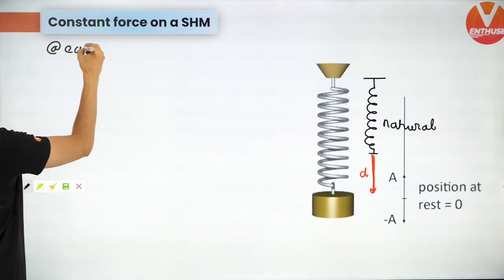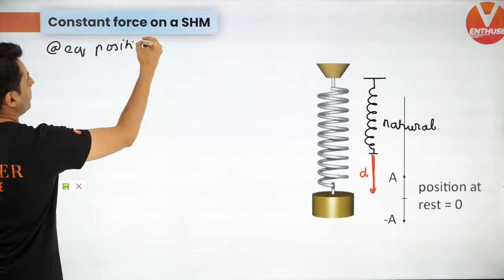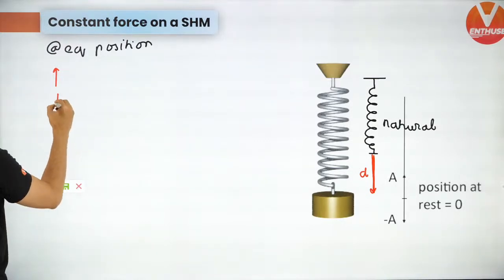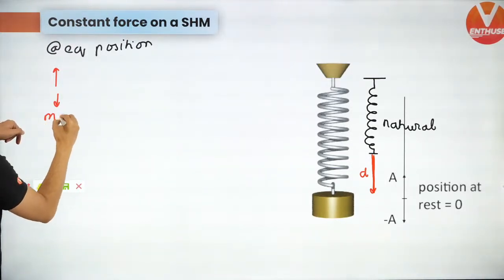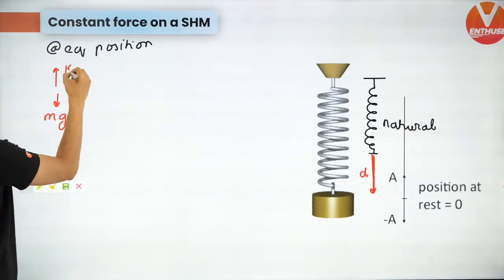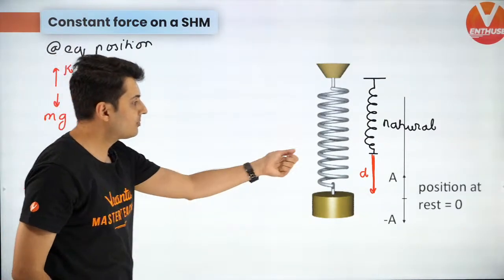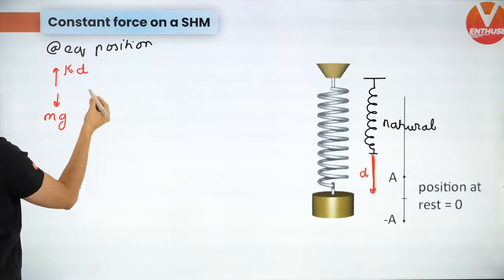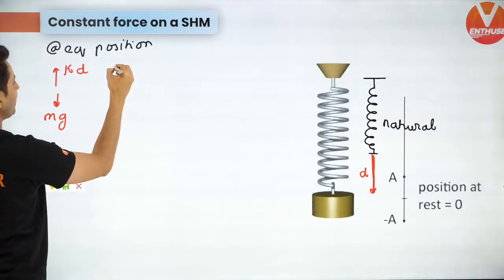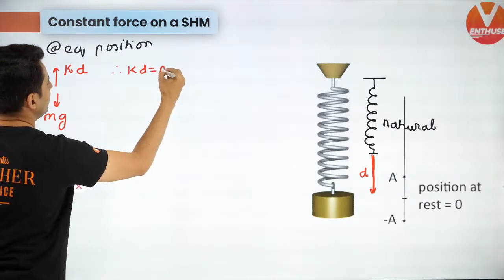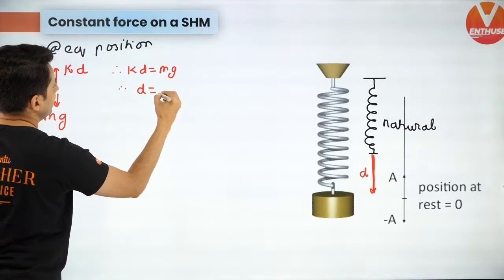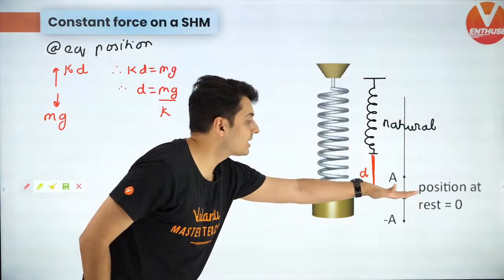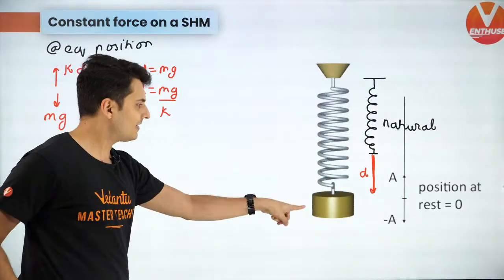At equilibrium position, the upward force will be equal to the downward force. Downward force is mg, upward force is kx. What is x? The spring has extended by d, so it will be kd, and that's how it is at rest. Therefore I can say kd is equal to mg, therefore d is equal to mg by k. That is that distance at which it stays in equilibrium. It will stay there as it is.